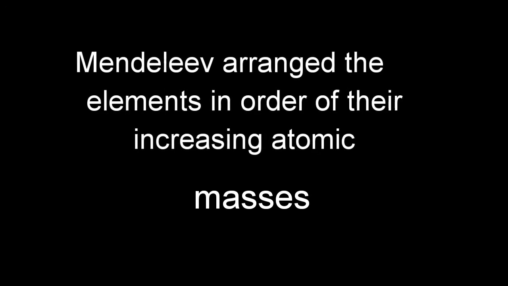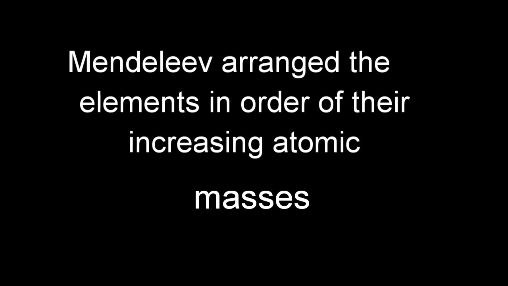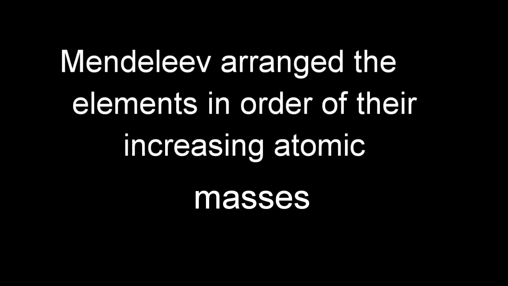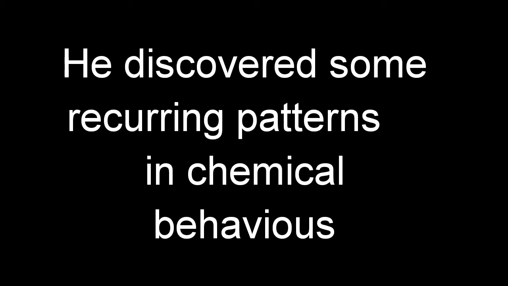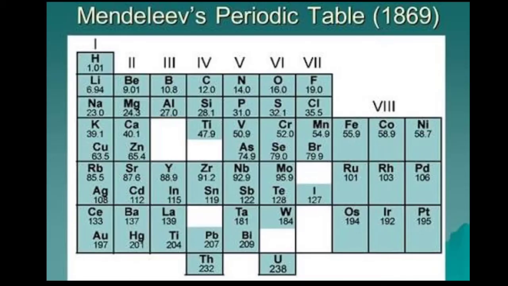Mendeleev arranged elements that were discovered at that time according to their increasing atomic mass. Then very importantly, he discovered that some properties kept recurring along this arrangement. Mendeleev left some gaps in his periodic table that should accommodate elements that had not been discovered at that time.